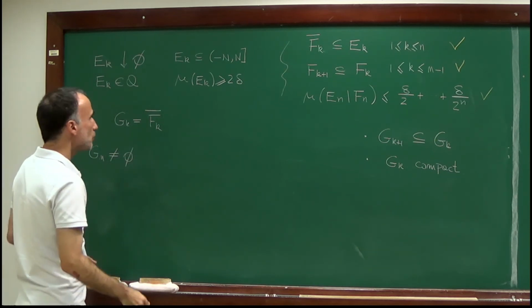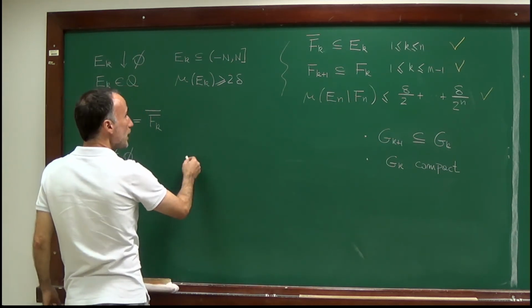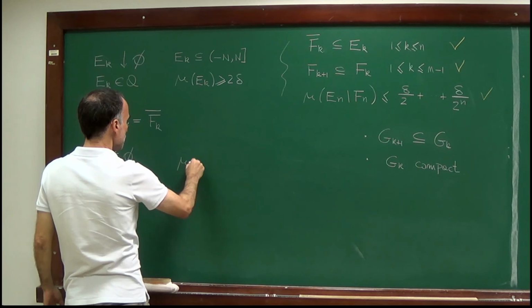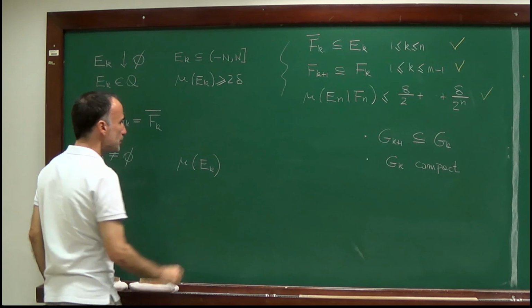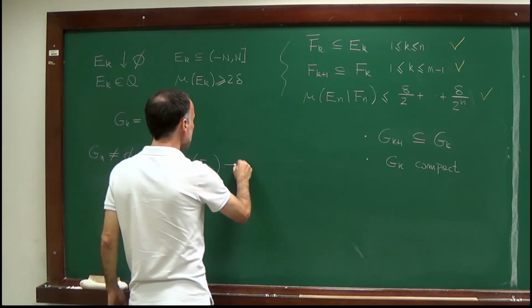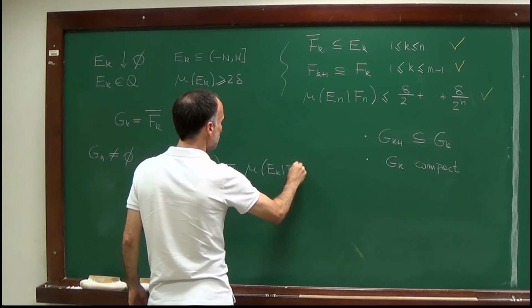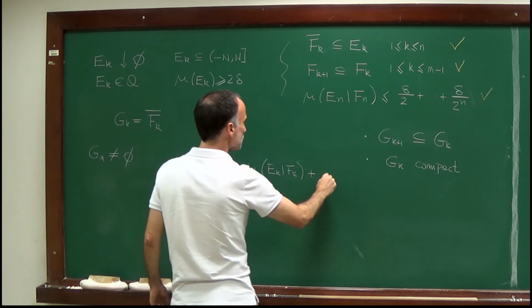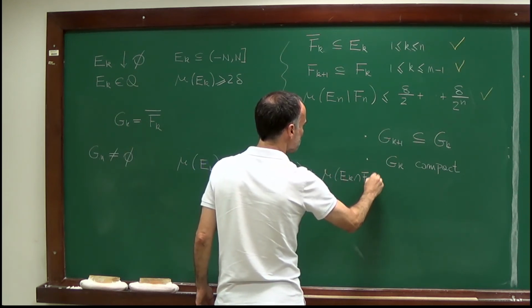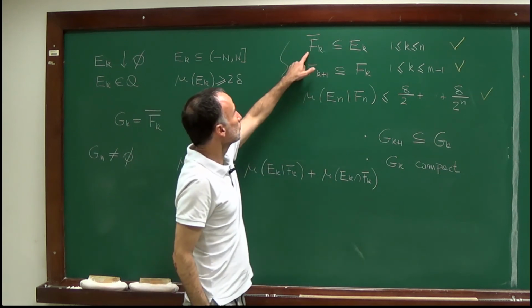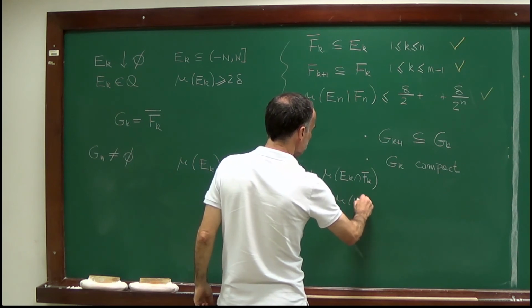Why are they non-empty? Well, it follows from that condition and this condition. We have that mu of E_k is equal to mu of E_k minus F_k plus mu of E_k intersection F_k. F_k is contained in E_k, so the second term is mu of F_k.